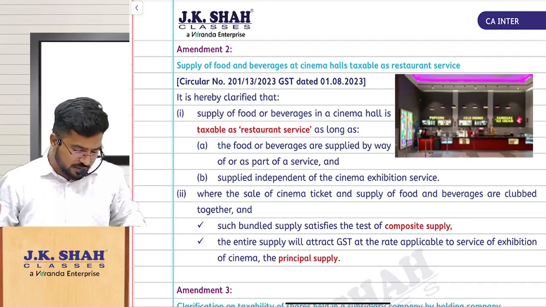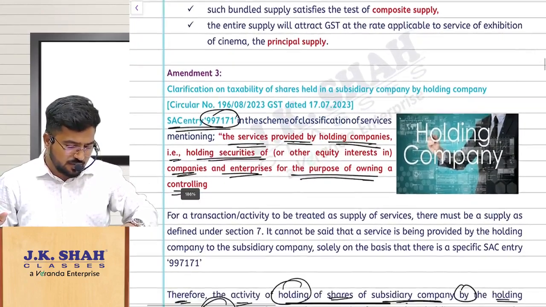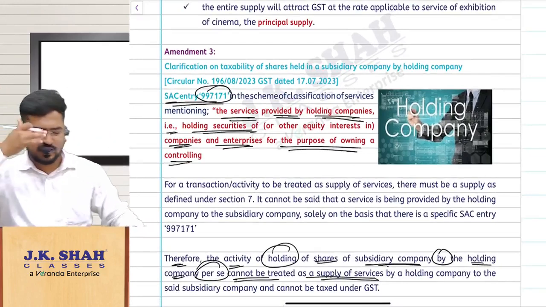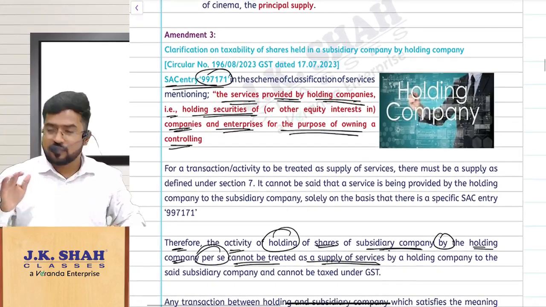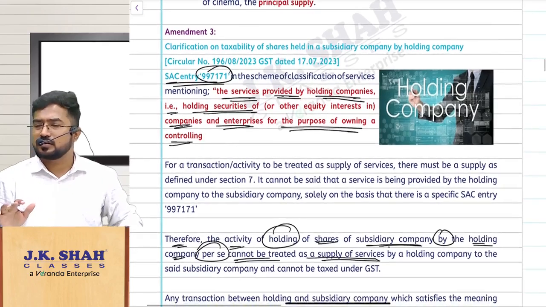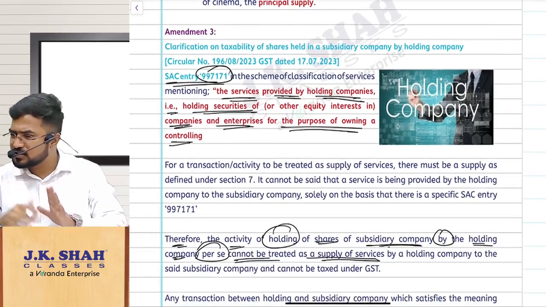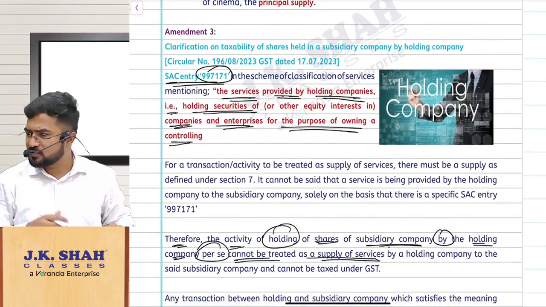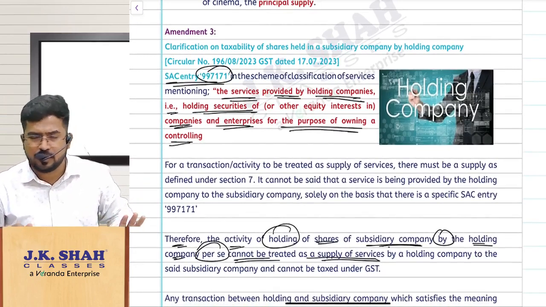Next, what is next one, ma? What is amendment 3? Guys, amendment 2 is clear. Amendment 3 is again one clarification here. You remember the HSN codes, SAC codes we have discussed. Correct, you classify the goods and services based on HSN and SAC.